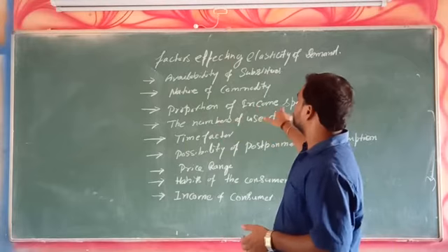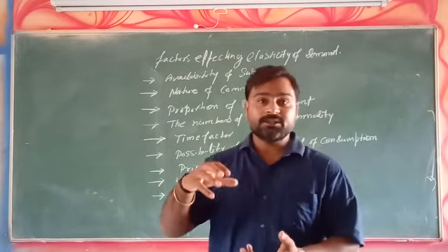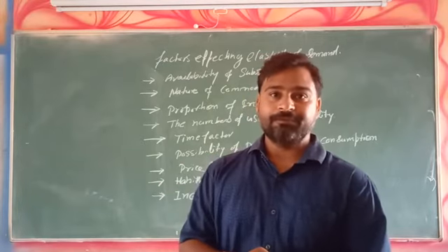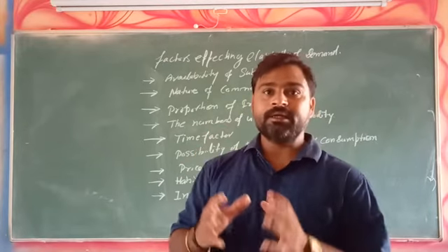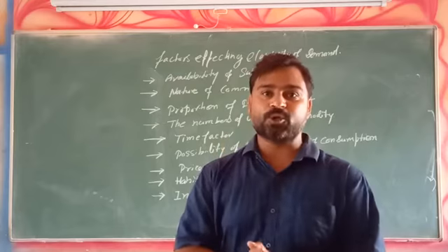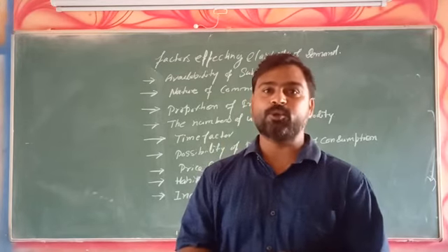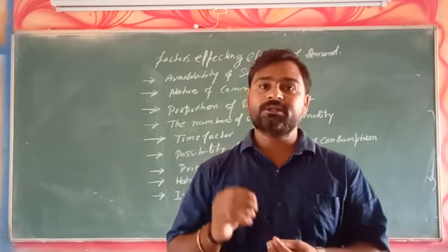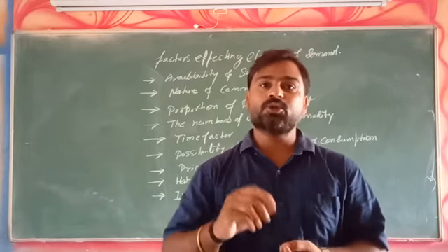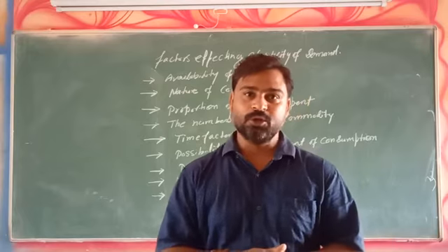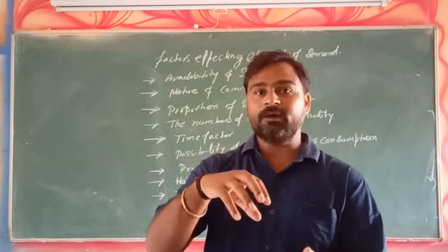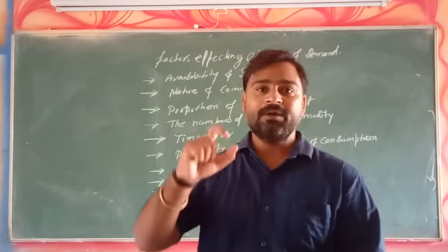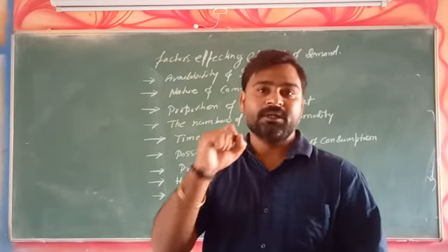Another thing is proportion of income spent, meaning how much income is spent on the particular commodity. If it consumes a small proportion of total income, suppose you are earning 20,000 per month and a thing consumed by you costs only 10 rupees, then the demand of that good will be inelastic as it consumes a very small proportion of income.